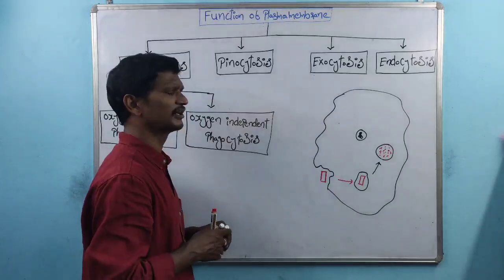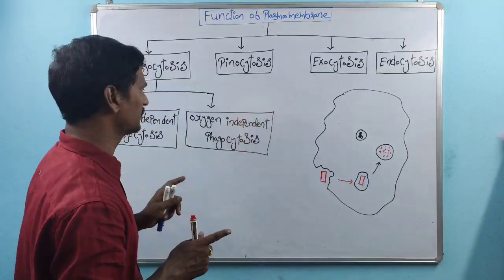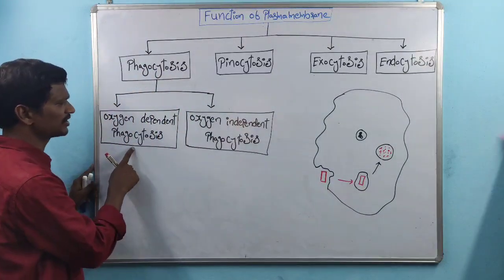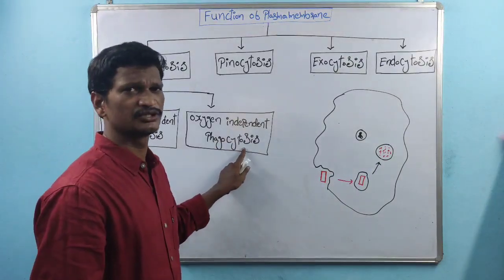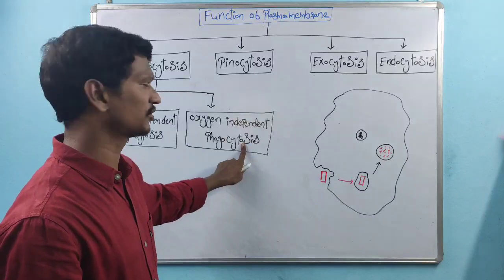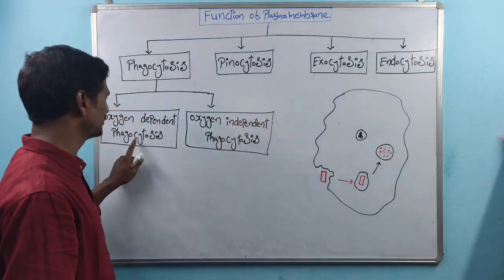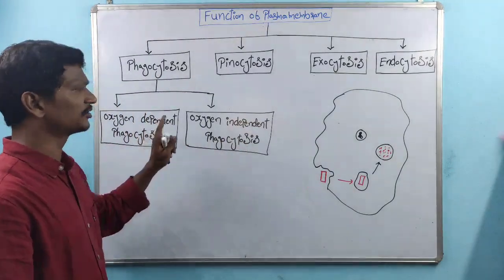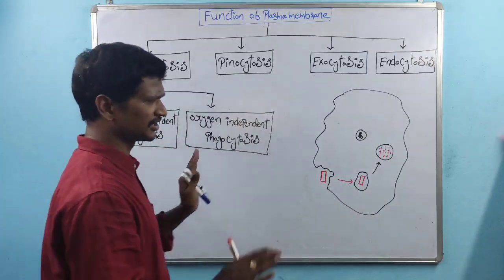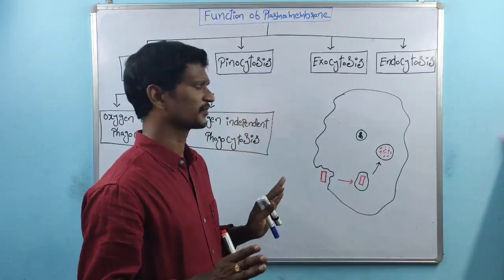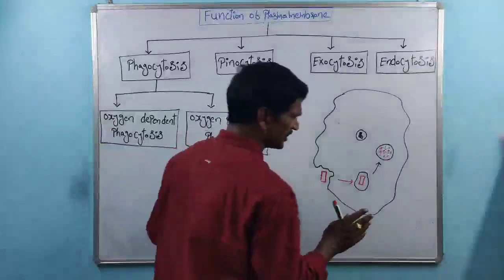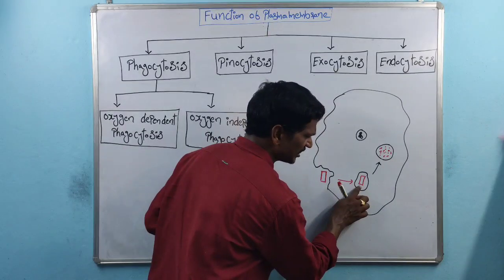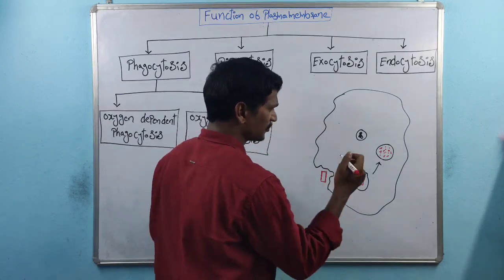So what I am telling here is that there are two types of phagocytosis process. One is the oxygen dependent phagocytosis process, and the other is the oxygen independent phagocytosis process. What is the difference between them? Only the destruction process is different.